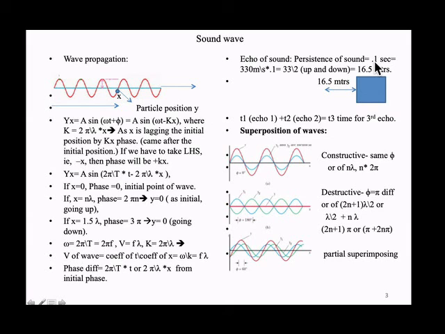See, our persistence of hearing is 0.1 second. So sound travels at around 330 meters per second, so in 0.1 second it travels 33 meters. If I am here, sound goes 16.5 meters and comes back, so it is 33 meters. So the minimum distance for an echo should be about 17 meters. If I am nearby, I will not hear an echo.